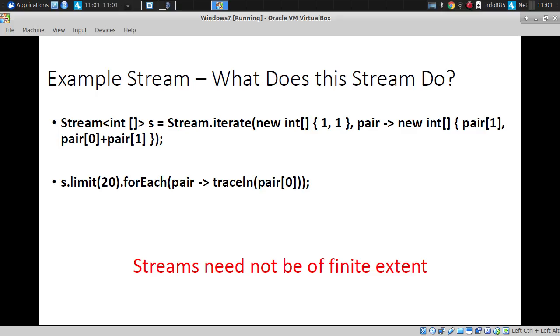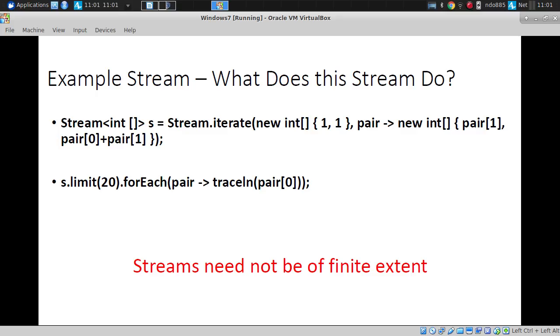So here's an example of a Java 8 stream. Right? What does this stream compute? So this is a stream of, and this is one of these many places where Java 8 isn't quite as sweet as Scala, a stream of int arrays. And these int arrays are all of the same sort. They're really just pairs of ints. Just pairs of ints. What does this stream do?